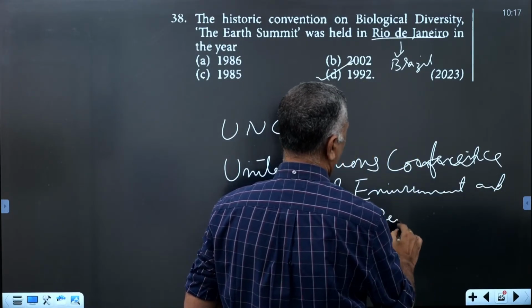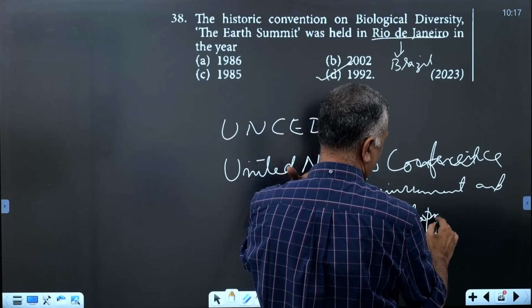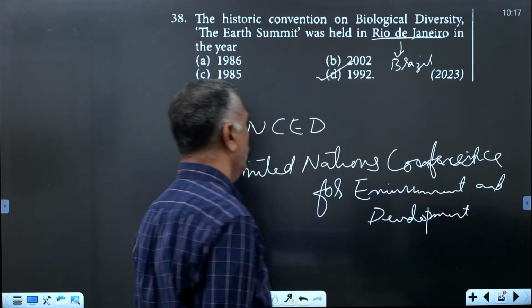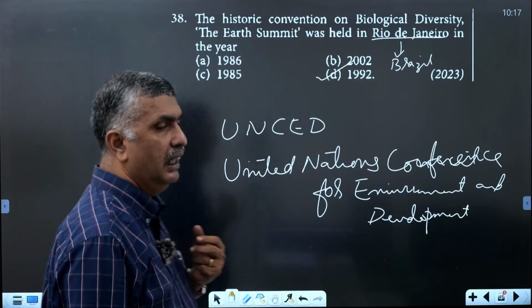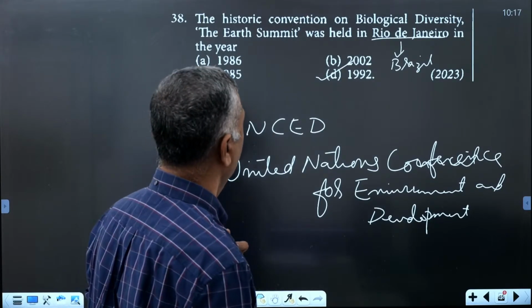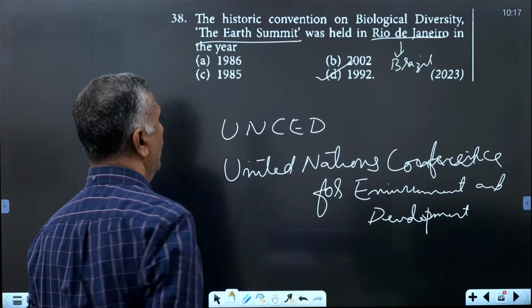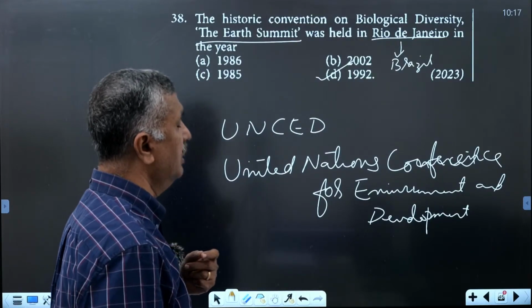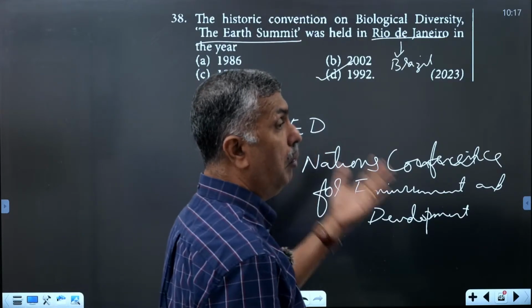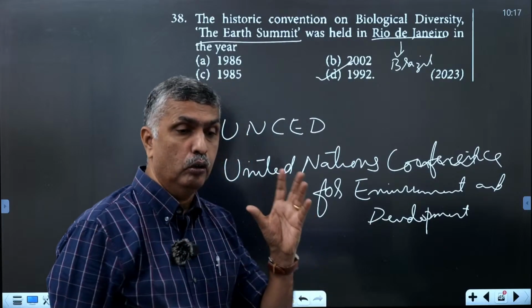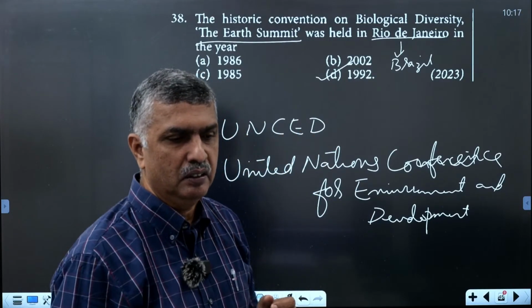The Earth Summit was held in Rio de Janeiro in 1992. The main aim was to conserve the biodiversity.